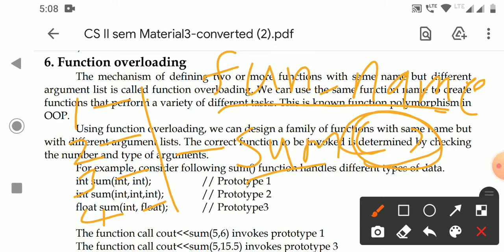That means the four functions have the same name but one function does not take any parameter, or one function takes a single integer value, or another function takes a single float value, or another function may take two integers or two floats. Both take two values, but one takes two integers, another takes one integer and one float, like that.